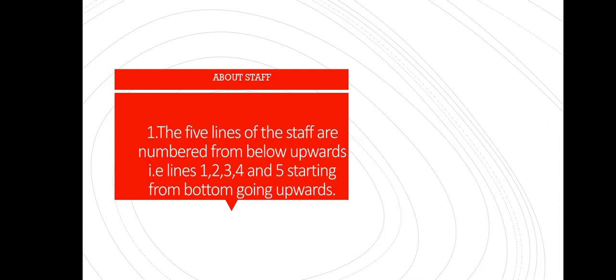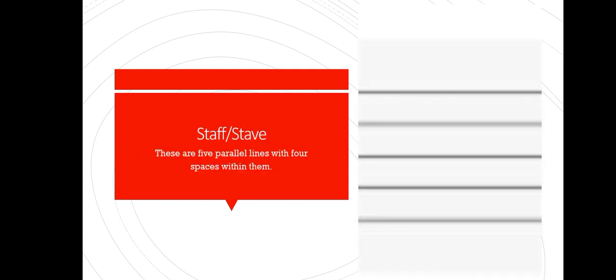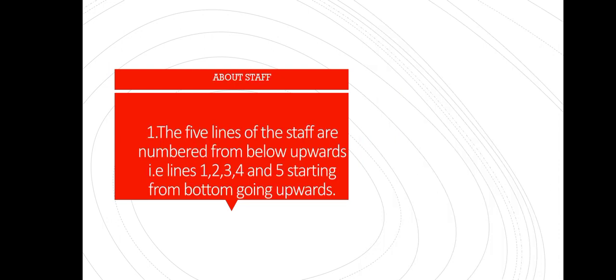And we can look at this staff. What is it like? What does it have? Its composition. So we're going to look at the staff. The first thing is the 5 lines of the staff are numbered from below upwards. That is lines 1, 2, 3, 4, and 5, starting from the bottom going upwards. You can see the 5 lines here. There are 5, so each line has a number. There is 1, 2, 3, 4, up to 5. The first one from below is called line 1. The second one going upwards is line 2, and the topmost line is called line 5. That's how the arrangement is.